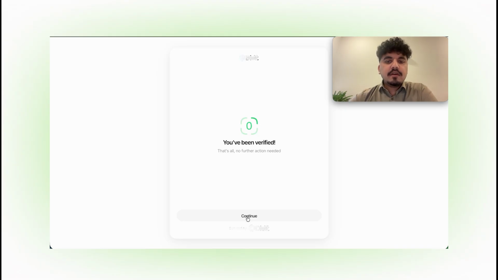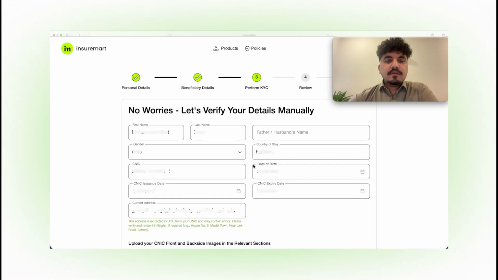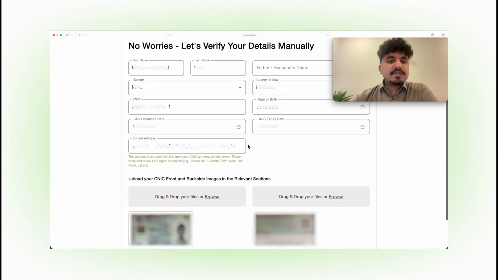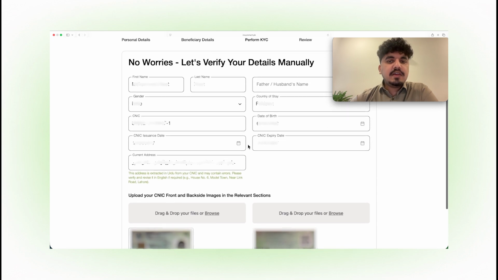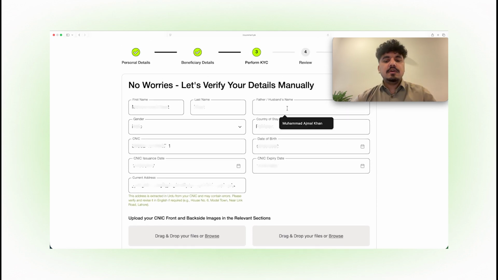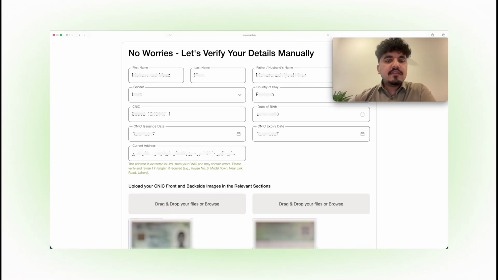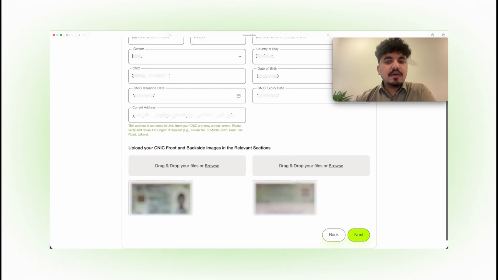I'm gonna click on continue. So इसने ये सारी information मेरे ID card से extract किया है और input किया है. So it's giving me a chance to make sure कि वो सारी information correct है. And if I want to change my address as well. So ये address उसने उर्दू में extract किया है. There can be mistakes. यहाँ instructions भी लिखी हुई हैं. You can edit this and input this in English if you want.